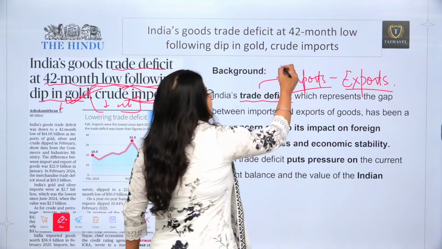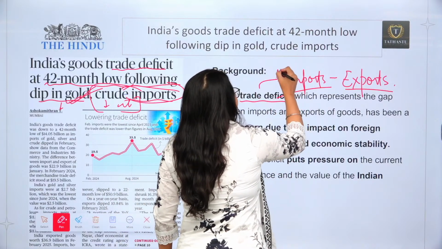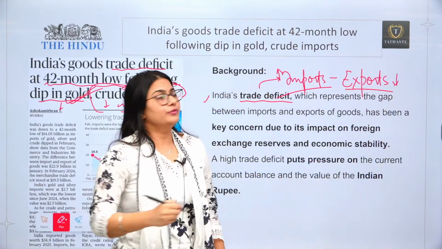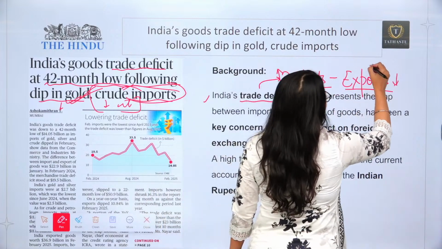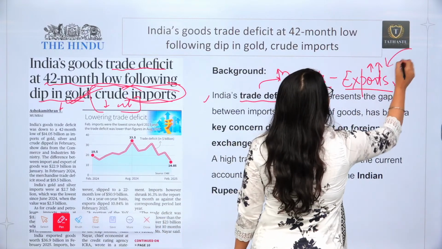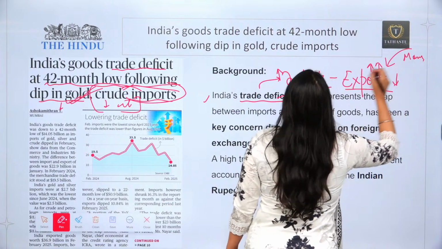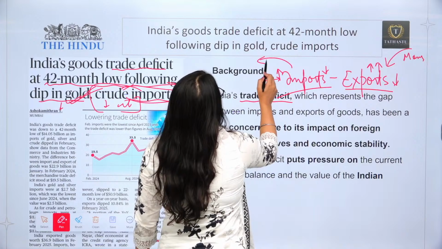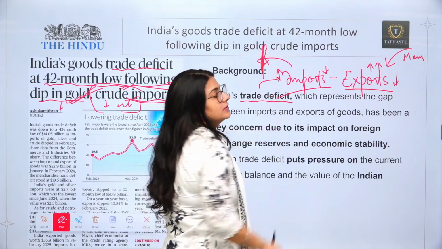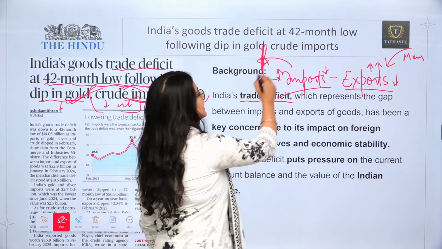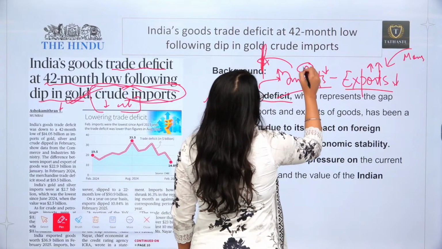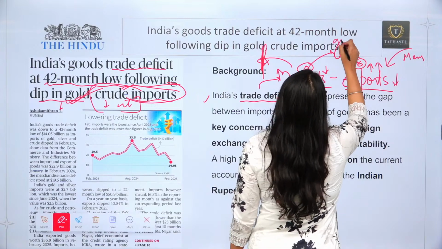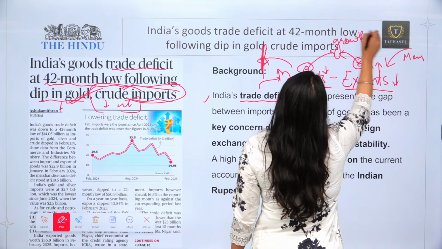Now, if imports in our country are high and exports are less, what we actually want is for our exports to be high. We want to export more so that we can have more money coming to our country, and we want to reduce our imports so that there can be a limit on the money going outside the country. We can keep our money here, or earn more money here, and by earning more money we can have more growth. So this is the basic funda.